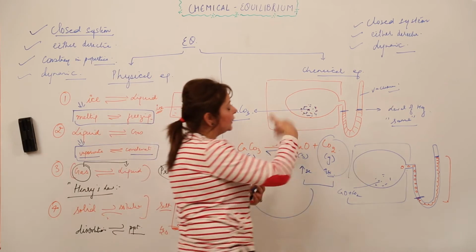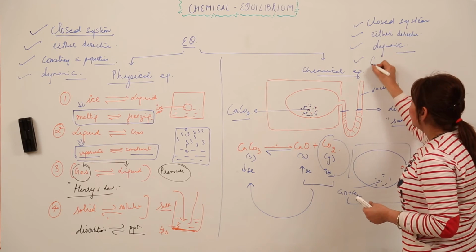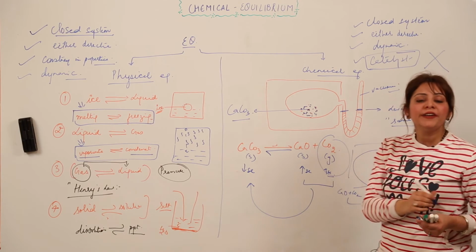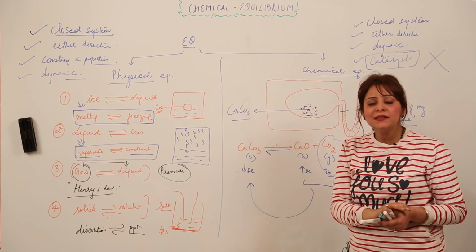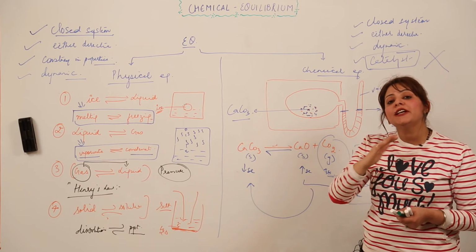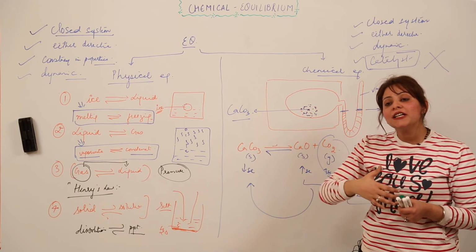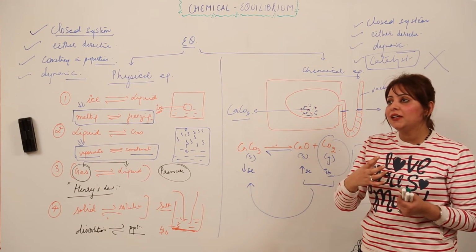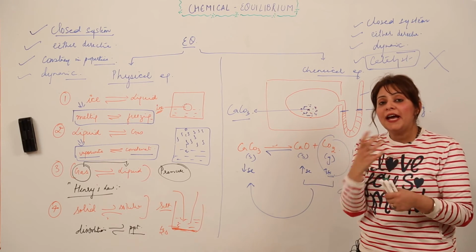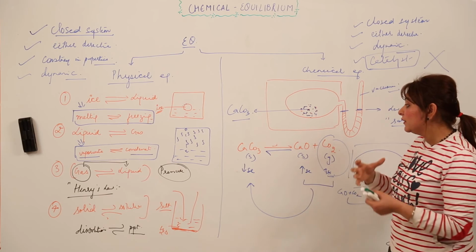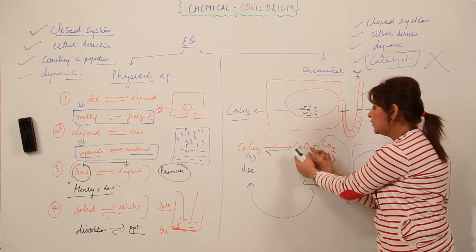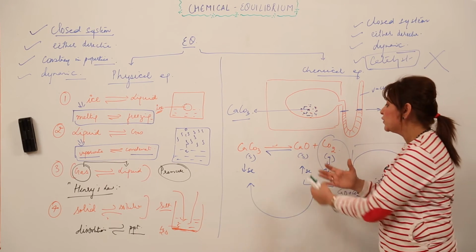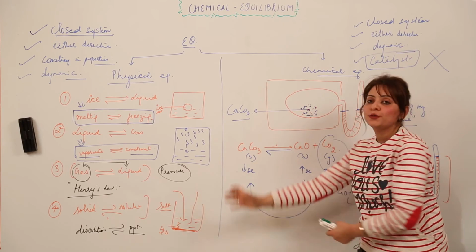The other factor is, if we have a catalyst, does it affect the equilibrium? No, it is not going to affect the equilibrium. I think you are familiar with the catalyst. A catalyst is a substance which just increases the rate of reaction. That means it just increases the speed of the reaction, or I can say it helps the reaction to occur in a faster manner. That means it just reduces the time taken by CaCO3 to get converted into CaO and CO2, or the time which CaO and CO2 will take to convert into CaCO3.